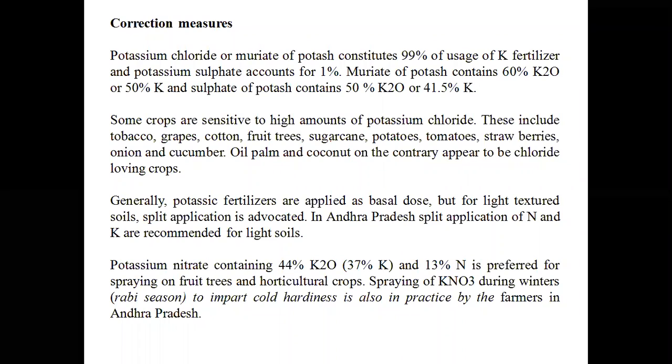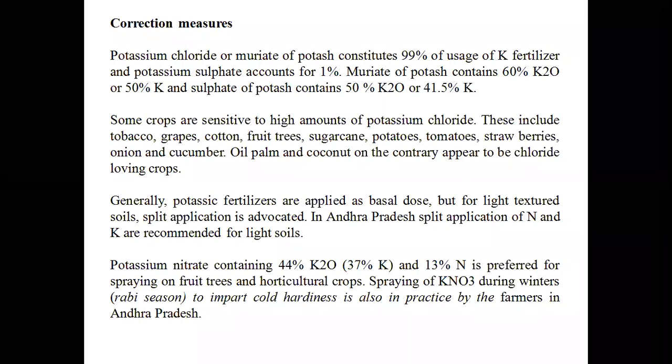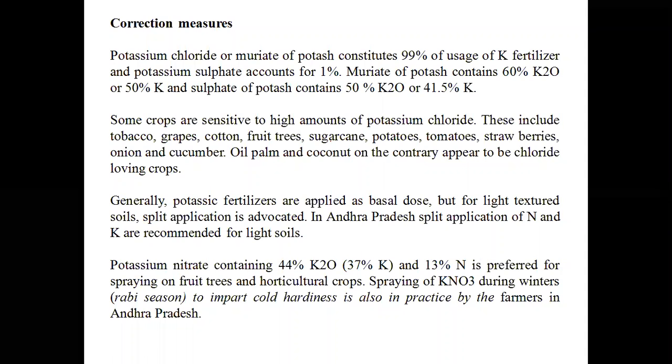The common fertilizer sources of potassium are three. One is MOP, muriate of potash. SOP, sulfate of potash. Muriate of potash is also called potassium chloride, KCl, which accounts for 60% of K2O.